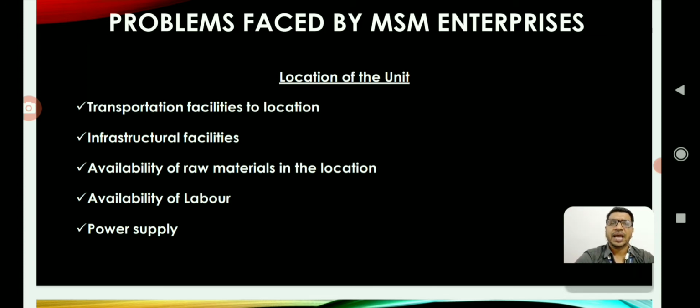And fourth one is availability of labor. These small entrepreneurs may not get the talented workforce for their business. So again this may turn up as another hurdle for them.